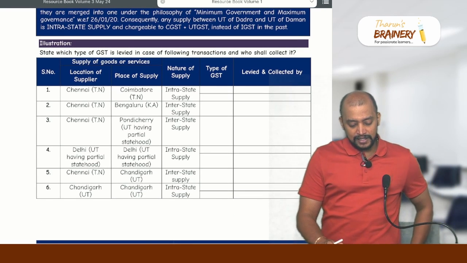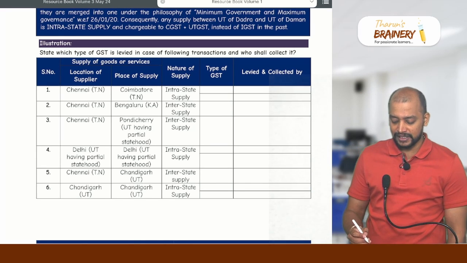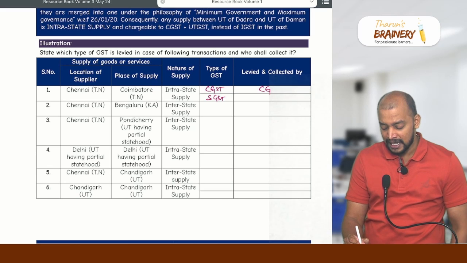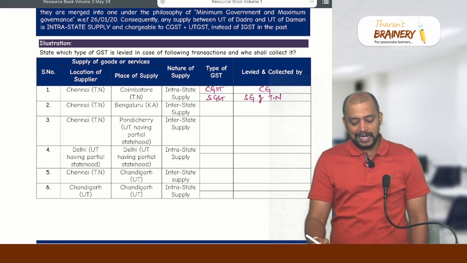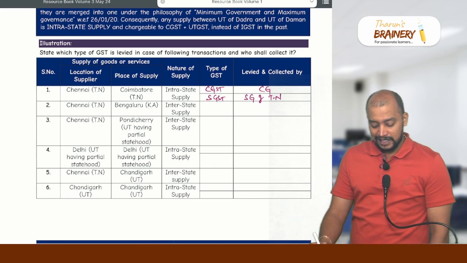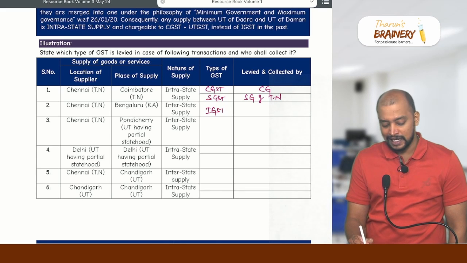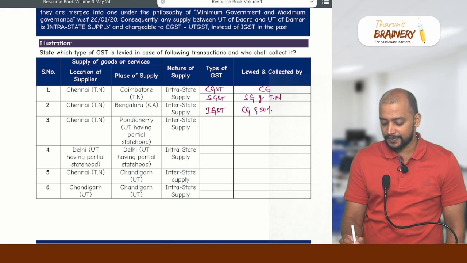Look into the next one. Location of supplier Chennai, place of supply Tamil Nadu, nature of supply intrastate supply. So the type of GST will be CGST and SGST. The CGST is levied and collected by the central government. SGST is collected by the state government of Tamil Nadu. Then supplier Chennai, Tamil Nadu, and place of supply Bengaluru, Karnataka, interstate supply, the type of GST will be IGST. In that IGST, who will be levying it? Central government, and 50% to the state government of Karnataka.